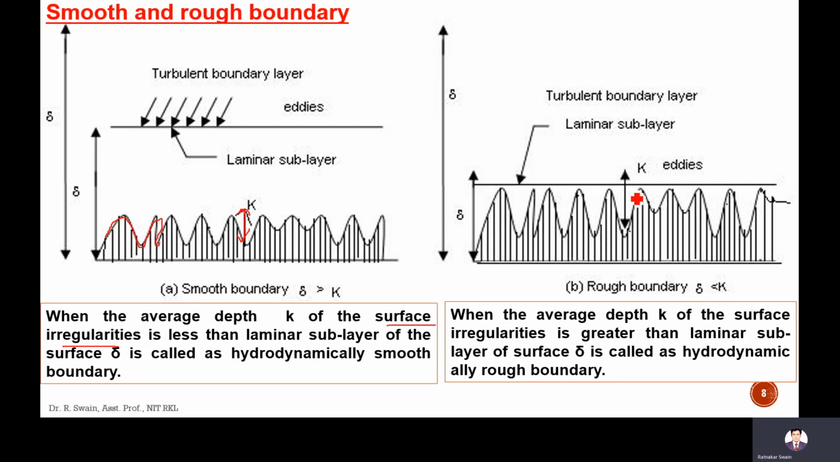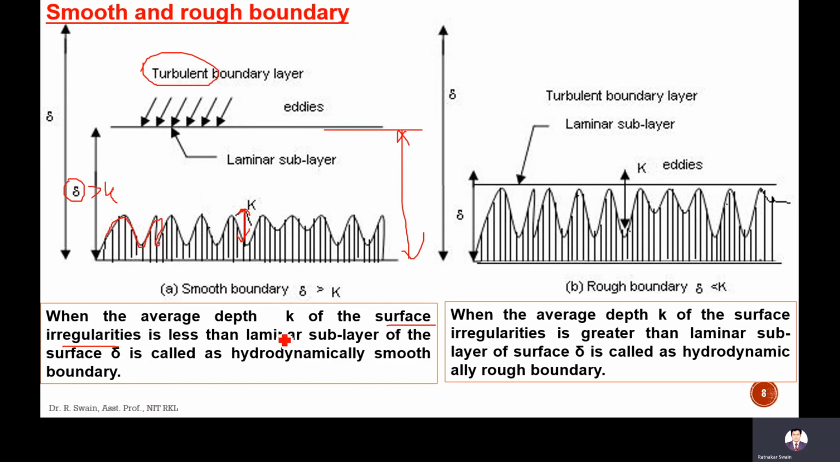Average depth is k, and this is the thickness of the laminar sublayer. If the laminar sublayer thickness, that is delta, is more than this k, then we can say it is a laminar flow. Above this laminar sublayer, there is the turbulent boundary layer, the turbulent flow.